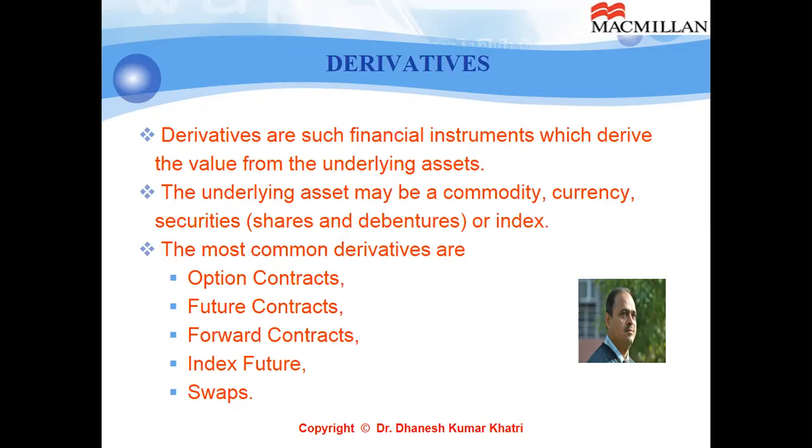In that, jeera, gold, rice, and all these products, even gold is there, silver is there. All those items are available as underlying assets. Guar gum is one of the famous commodity agriculture crops. Cotton and cotton seeds are there, mustard is there, mustard oil is there, chana is there, sugar is there. So all these products become the underlying asset for the derivatives. Now, what are the common derivatives available for trading? Option contract, futures contract, forward contract, index futures, and swap.